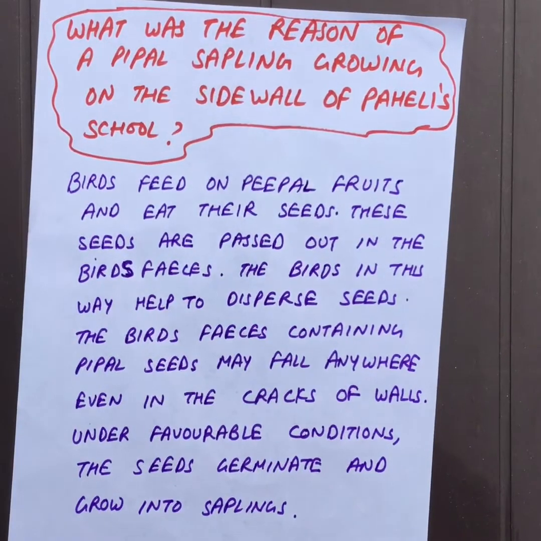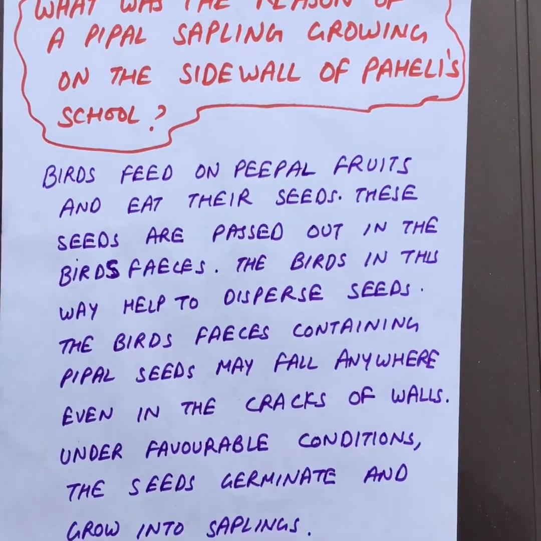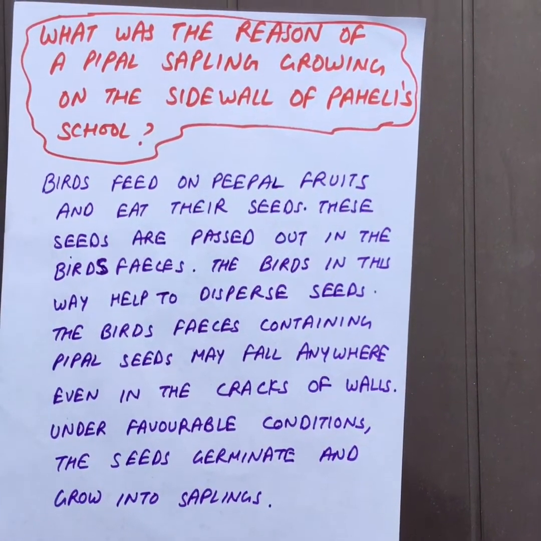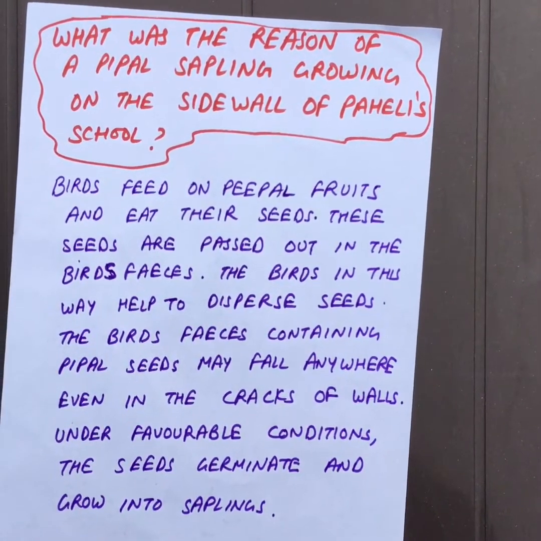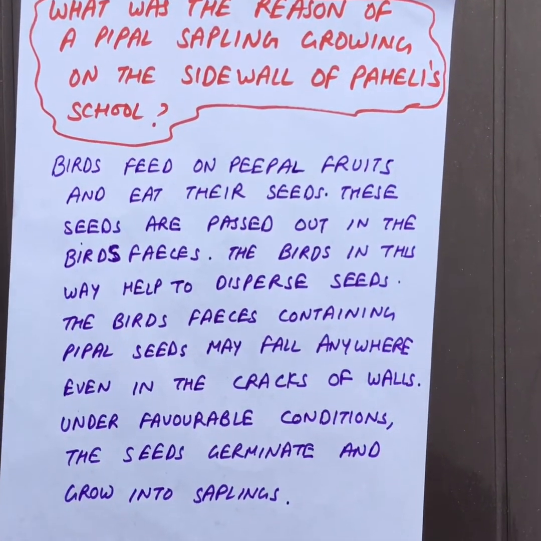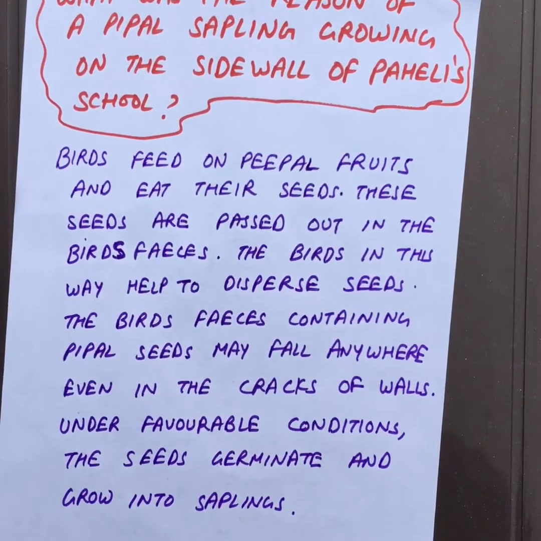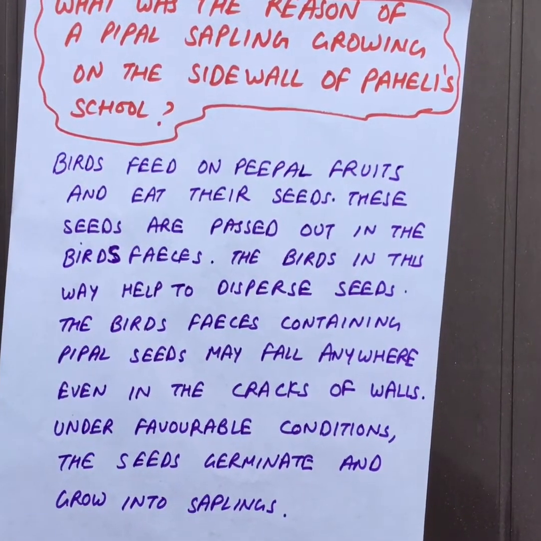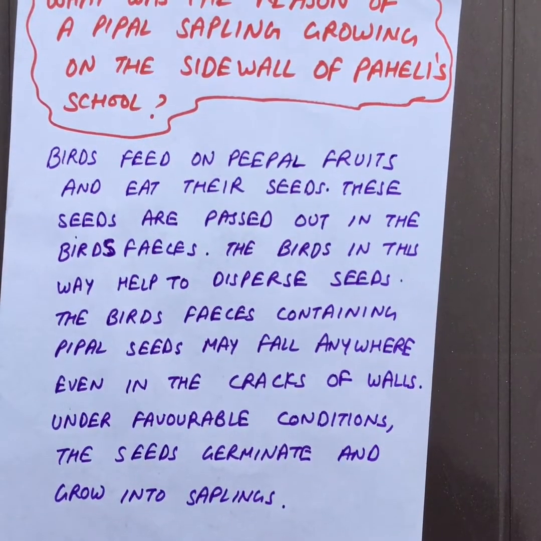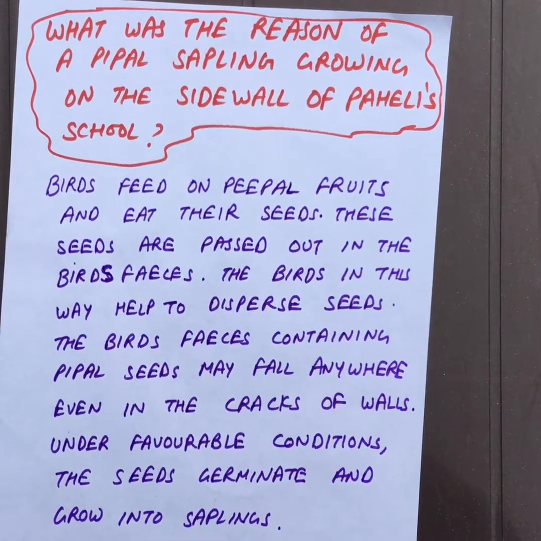Fourth question is, what is the reason of a peepal sapling growing on the side wall of Paheli's house? The answer to this question is, birds feed on peepal fruits and eat their seeds. These seeds are passed out in their feces. The birds in this way help to disperse these seeds. The bird's feces contains peepal seeds and may fall anywhere, even in the cracks of walls. Under favorable conditions, the seeds germinate and grow into saplings.